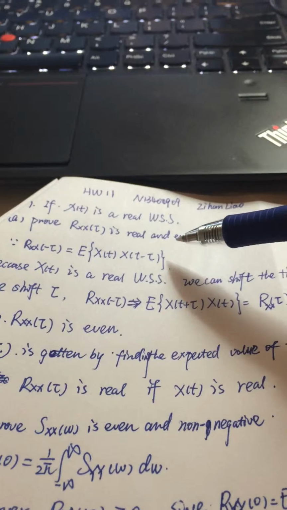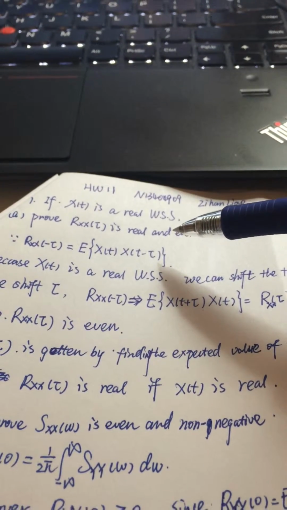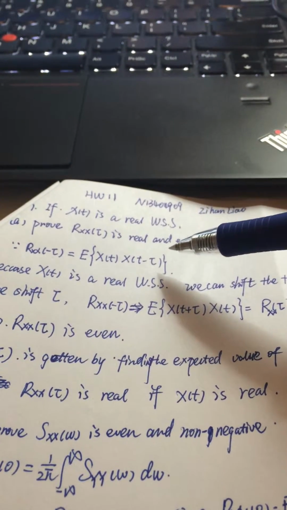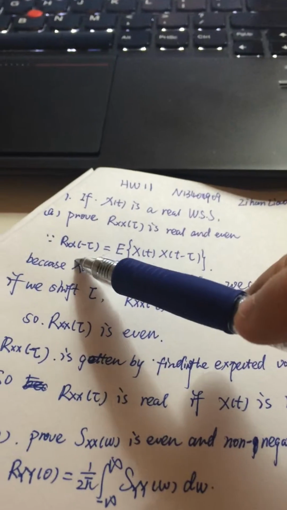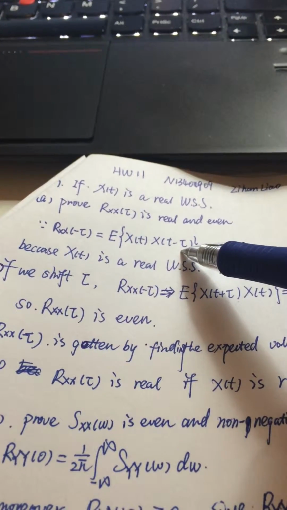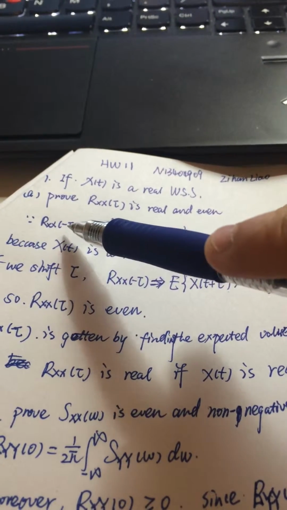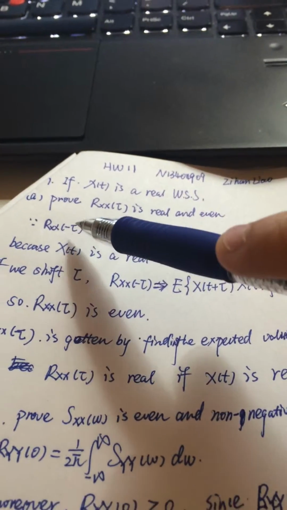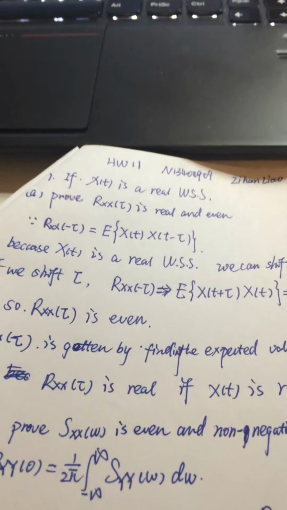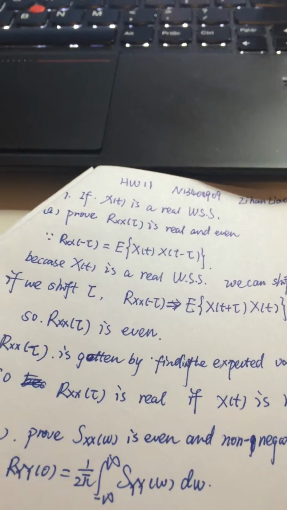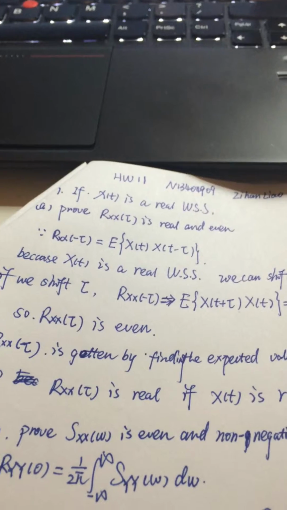First, I want to write down the basic definition of the autocorrelation function, like this. Here, I put in minus tau as a replacement of tau because I can set any value of the tau.